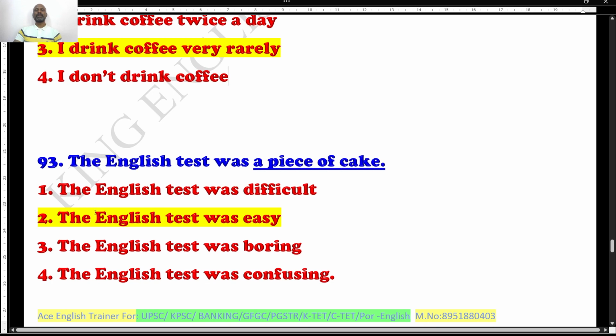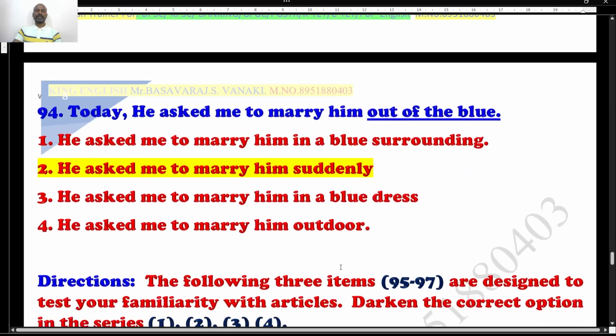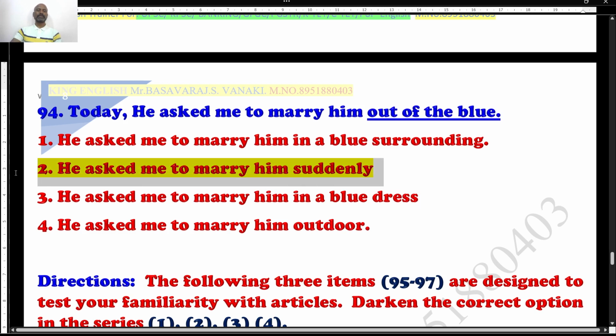Question number 93. The English test was a piece of cake. What is a piece of cake? It means it was very easy. The right option for piece of cake is option 2. The English test was easy is the right answer. Well, one more question. Today he asked me to marry him out of the blue. What do you mean by out of the blue? He asked me to marry him abruptly, suddenly, all of a sudden, is called out of the blue.